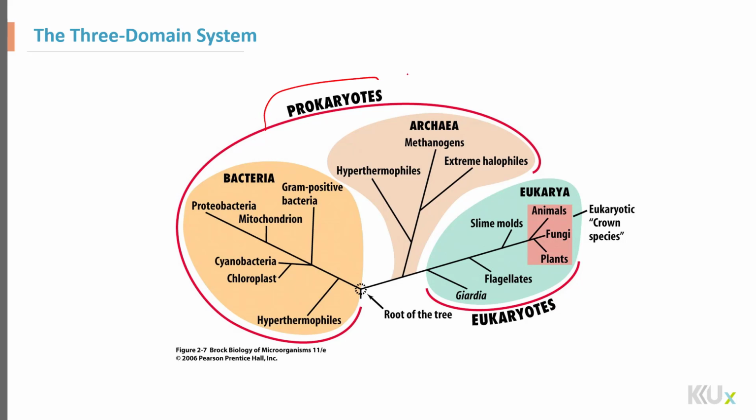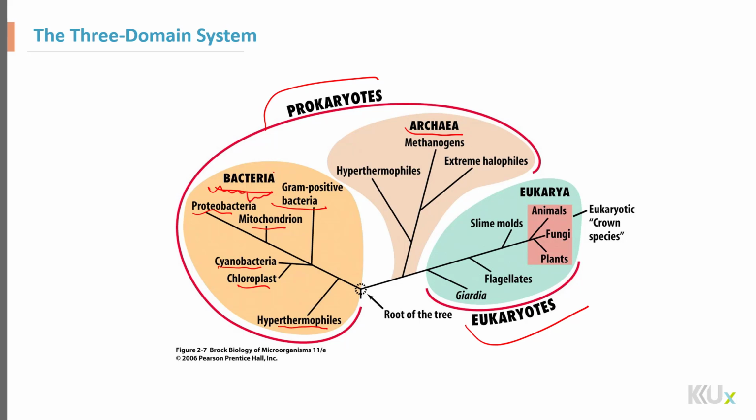In the beginning, they were grouped into a three-domain classification system, and the main groups were the prokaryotes as well as the eukaryotes. In the prokaryotes, there are two major groups: one was bacteria, the second was archaea or archaebacteria. The bacteria are further grouped into gram-positive bacteria, mitochondrion, proteobacteria, cyanobacteria, chloroplast, and hyperthermophiles. So they are subgroups, and they have different characteristics depending on their behavior and where they grow.